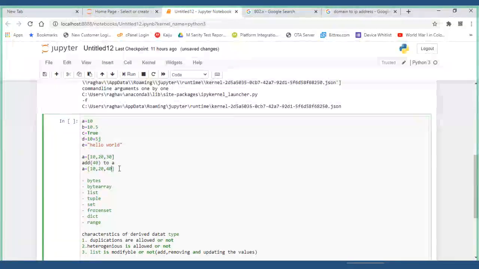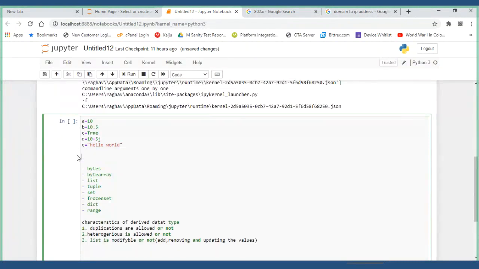Okay, is allowed or not? All such things are allowed or not? Some list modifications is allowed or not. Okay, so these are some important characteristics. First of all, whatever characteristics I said now, did you guys understand or not?